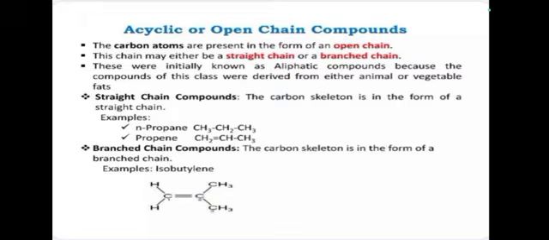Examples of straight chain compounds are n-propane, CH3 CH2 CH3, and propene, CH2 double bond CH CH3.